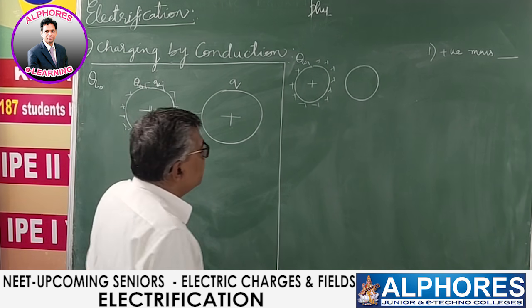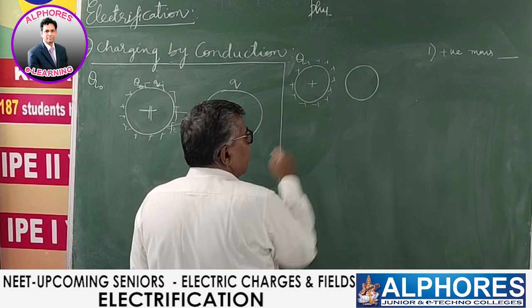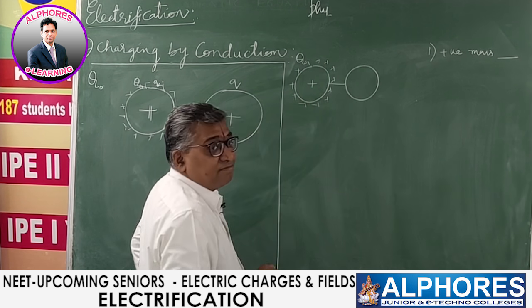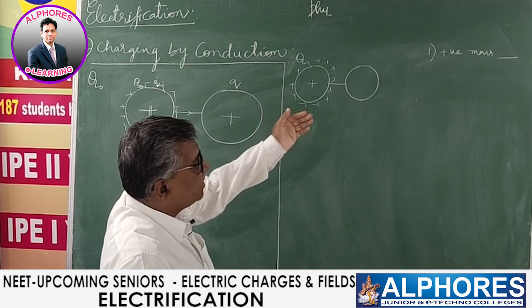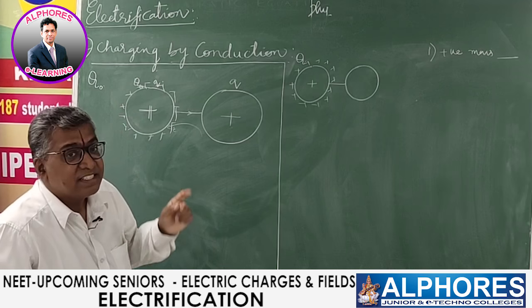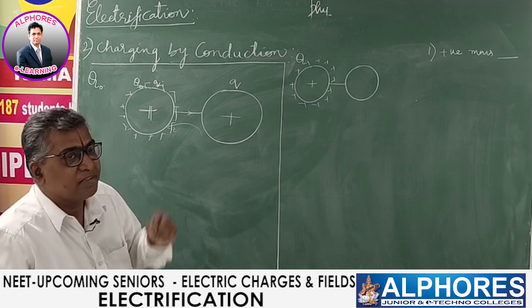Neutral. Both are of the same size, identical. Now connect them, join them. So charge migrates from here to there. Since both are of the same size, charge is equally shared between them.